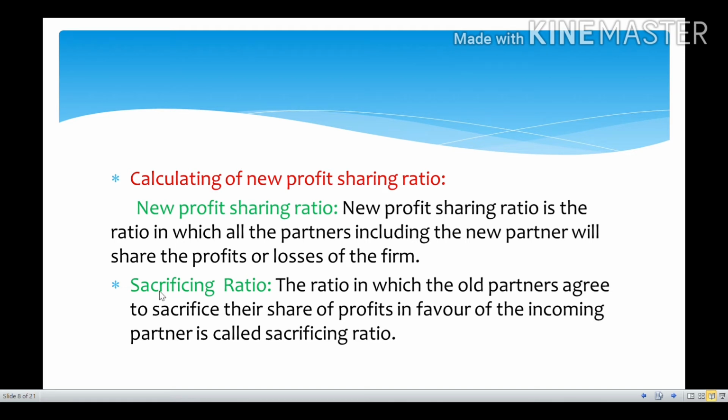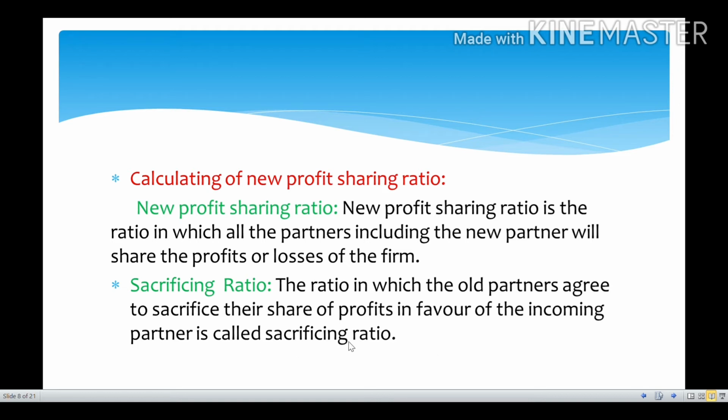And next one is sacrificing ratio. Whenever a new partner enters, the old partners will sacrifice some of their profits. That is nothing but the sacrificing ratio. The ratio in which the old partners agree to sacrifice their share of profits in favor of the incoming partner is called the sacrificing ratio.